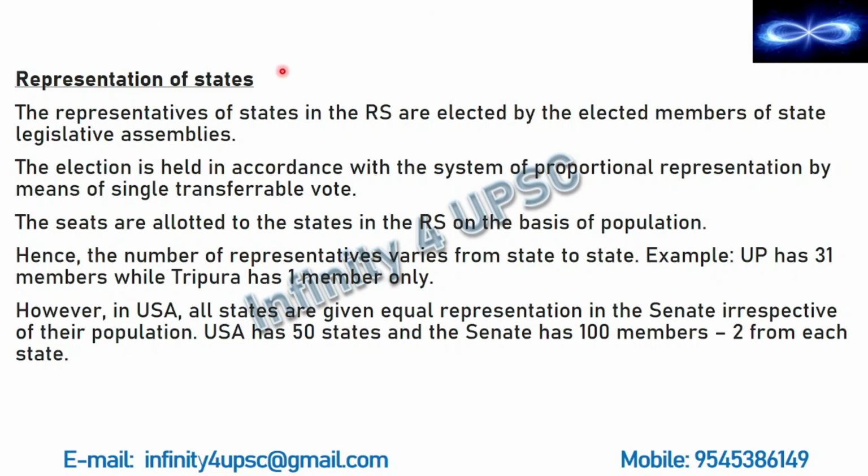Representation of states. We know that the members of Rajya Sabha come from states, they come from union territories, and they also come by way of nomination. So now we will see how they come from states. The representatives of states in Rajya Sabha are elected by the elected members of the State Legislative Assembly. The way we have Lok Sabha in Parliament at the union level, we have Legislative Assembly at the state level.